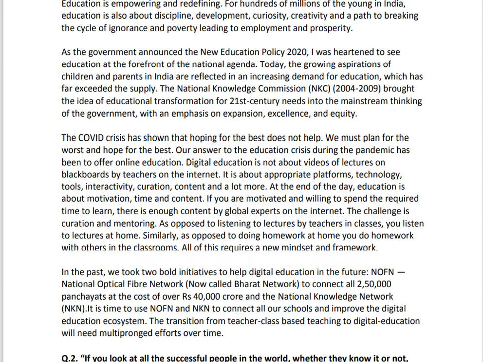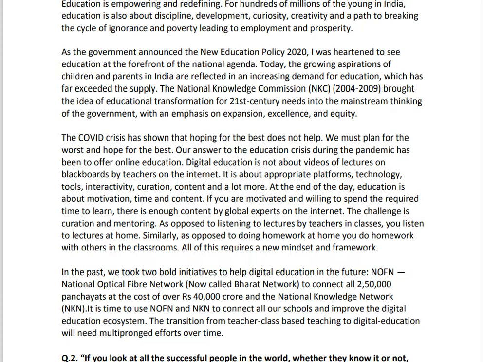And the last paragraph is going to be the concluding paragraph. In the past, we took two bold initiatives to help digital education in the future. NOFN, National Optical Fiber Network, now called Bharat Network, to connect all 250,000 panchayats at the cost of over rupees 40,000 crores. And the National Knowledge Network. It is time to use NOFN and NKN to connect all our schools and improve the digital education ecosystem.